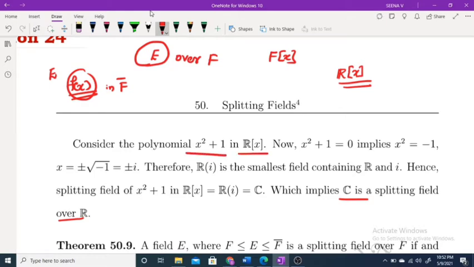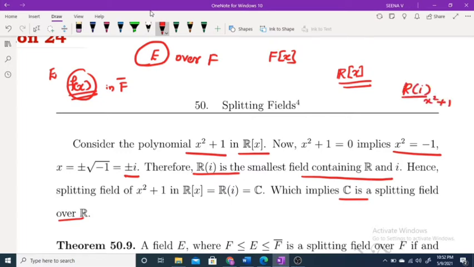Clearly this is in R[x], and x square plus 1 equal to 0 implies x square equal to minus 1, x equal to plus or minus i. Clearly R(i) is the smallest field containing R and i, and hence it is a splitting field of x square plus 1.